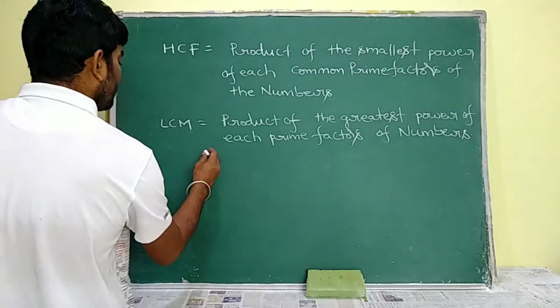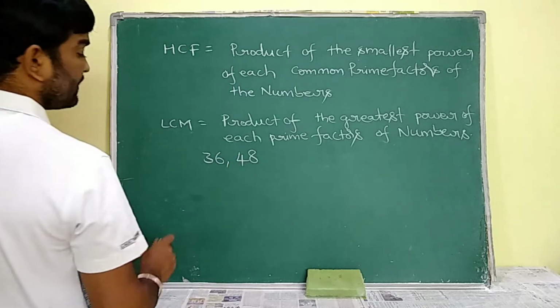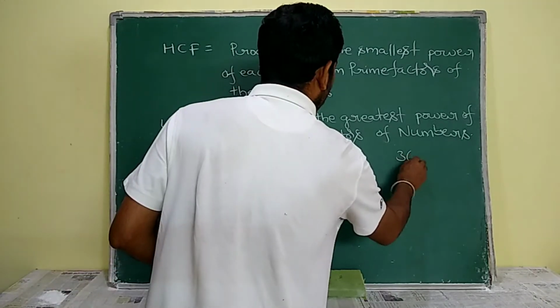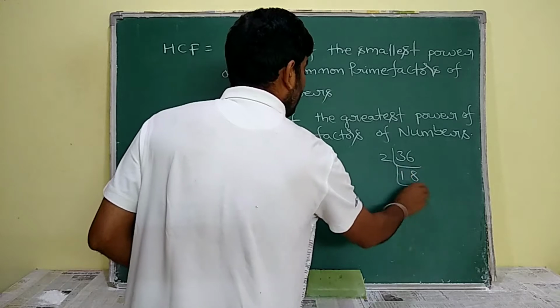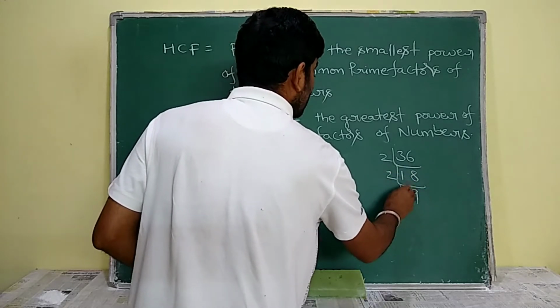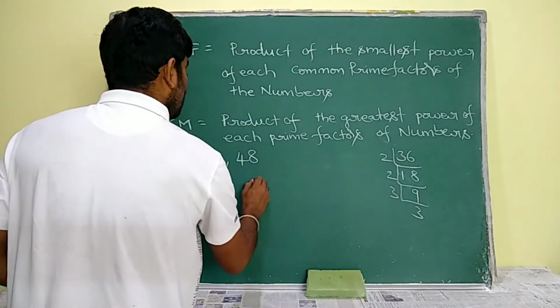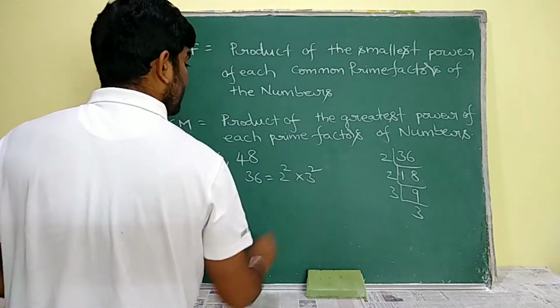Let us suppose we are going to calculate the LCM and HCF of 36 and 48. Firstly, we have to prime factorize the given numbers. 36: 2 18s are 36, 2 9s are 18, 3 3s are 9. So 36 can be expressed as 2 square into 3 square.